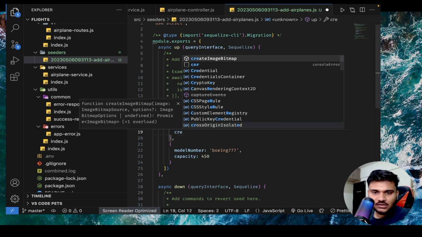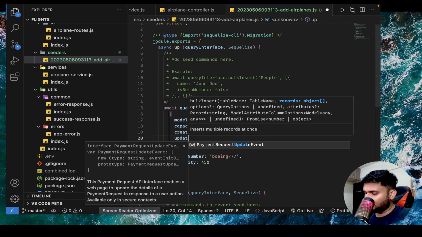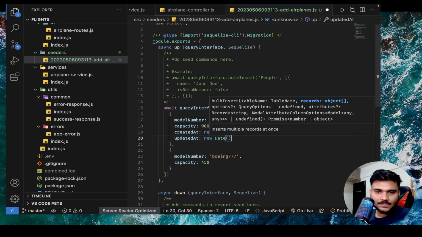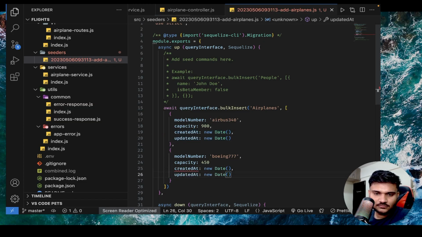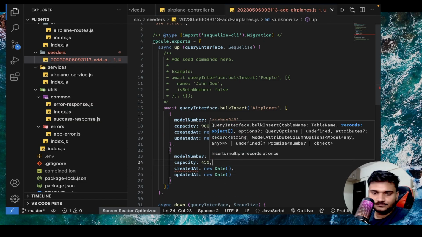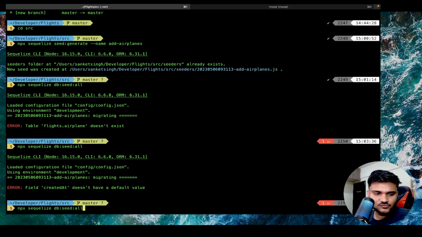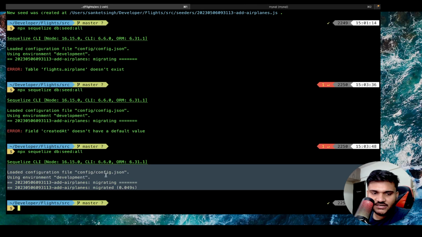It will be simple. createdAt new Date, updatedAt new Date. Okay. And I'll copy paste the same here. Comma. Let's try again. So whatever is the error, the error messages are pretty useful for Sequelize. And you can see it actually seeded something.